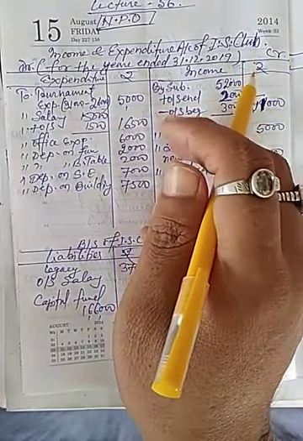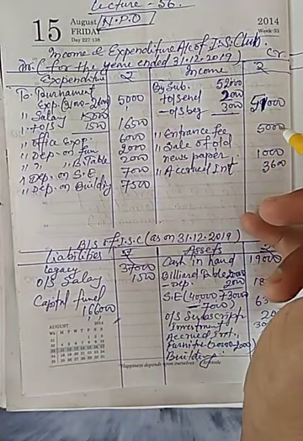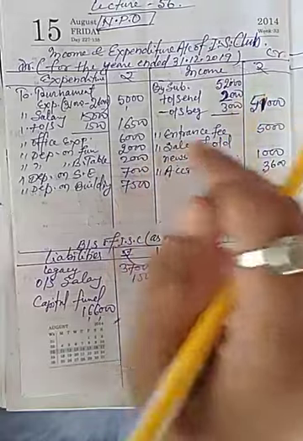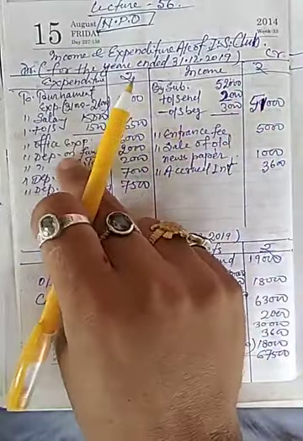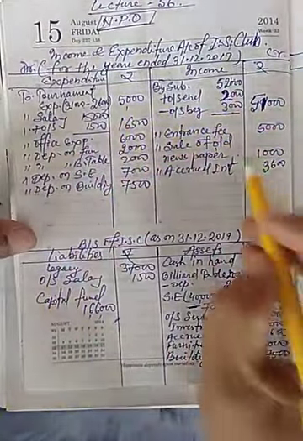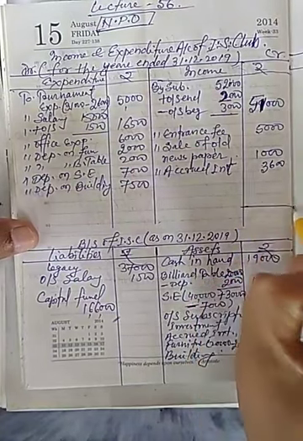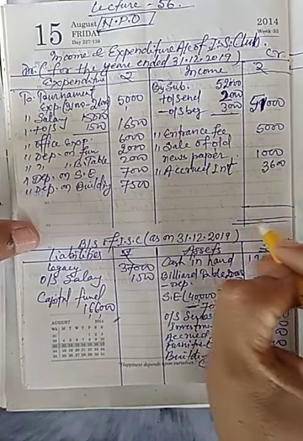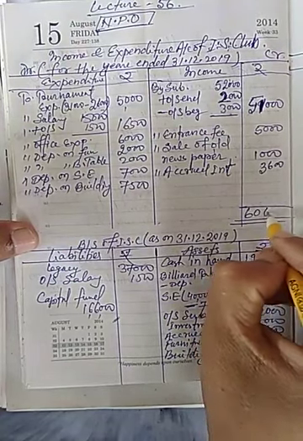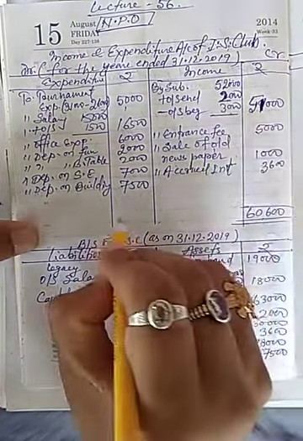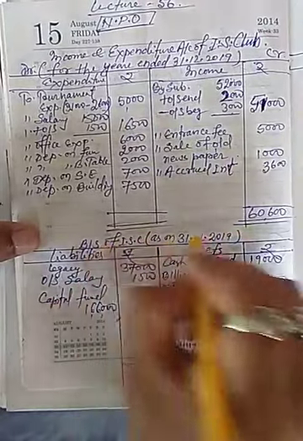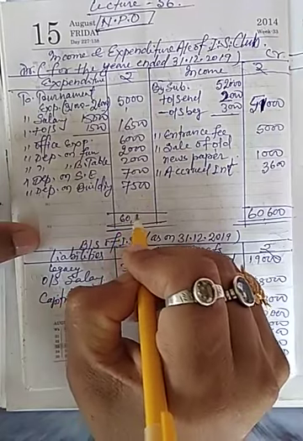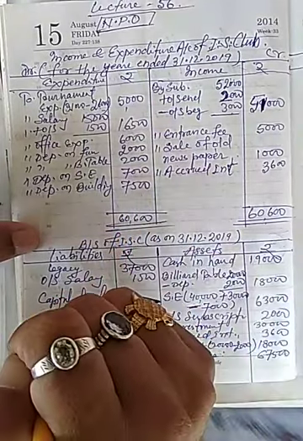Now I will calculate the balance of income and expenditure account. Here we can see that the income side is more than the expenditure side, and total of income side will be 60,600. Therefore I will write in expenditure side also 60,600.